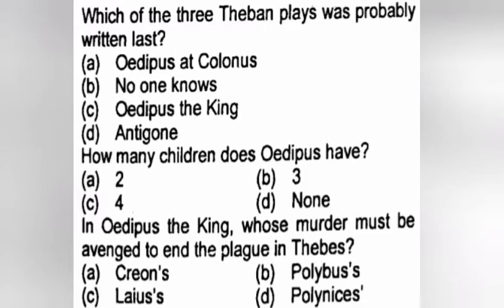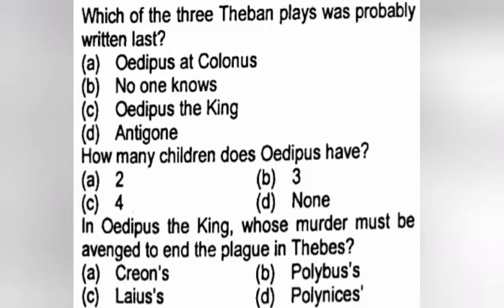Today we will study a Theban play, the Oedipus Rex, which consists of three plays, that is a trilogy. So let's start its MCQs. We will study its MCQs. So let's start it. First is, which of the three Theban plays was probably written last? Last was written Oedipus at Colonus. First option is true.